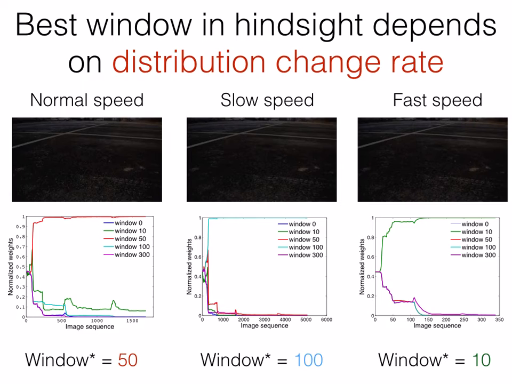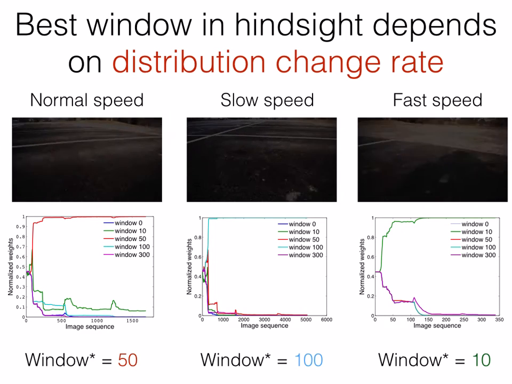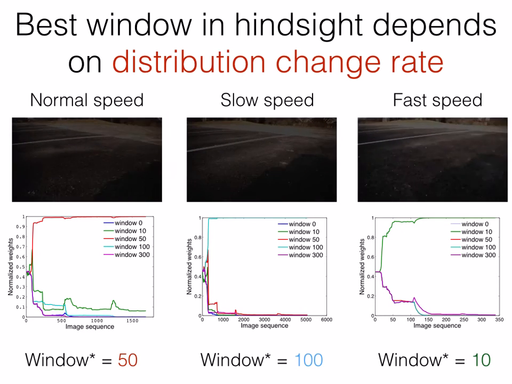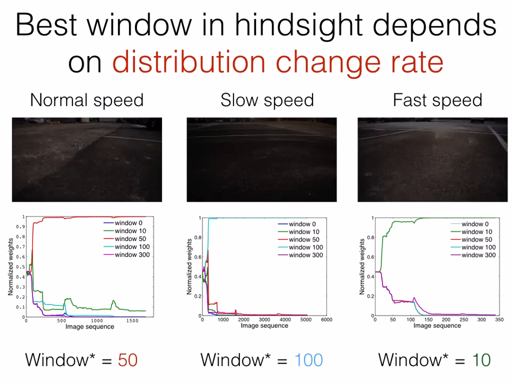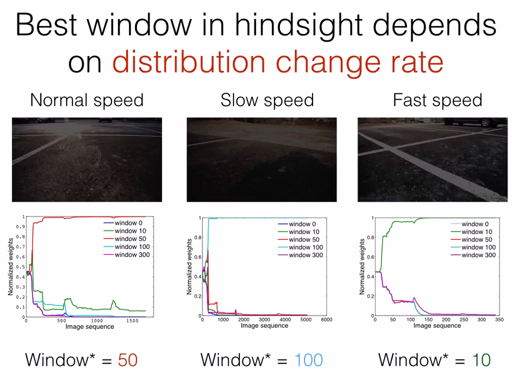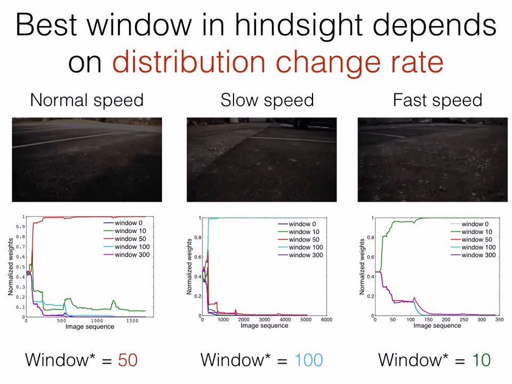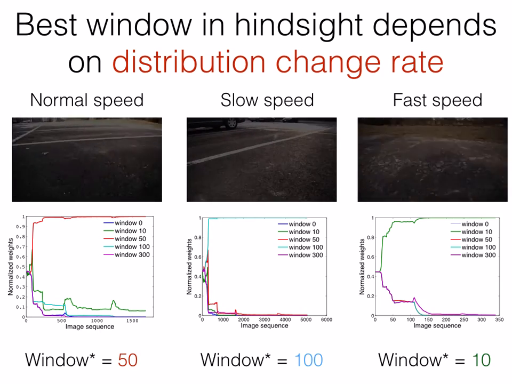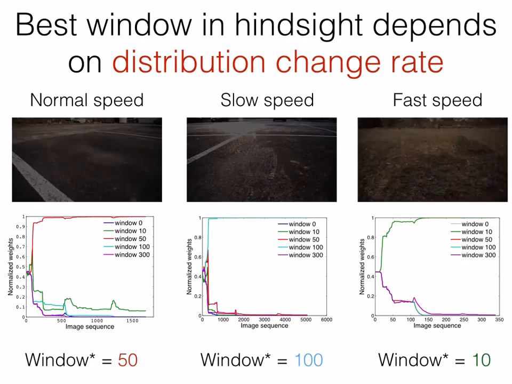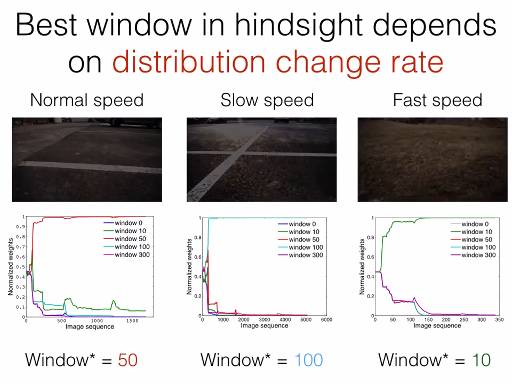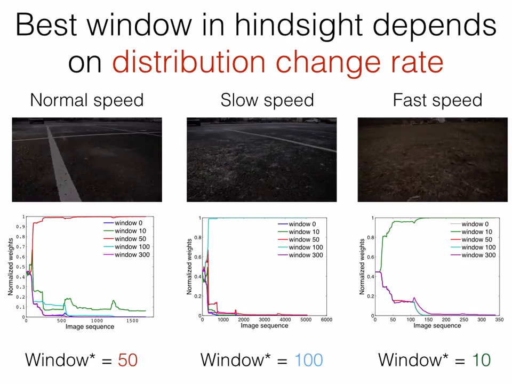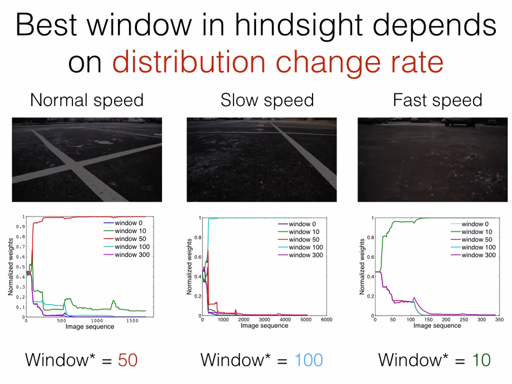To test this algorithm, we evaluate it on a dataset which is replayed at different speeds to mimic the robot moving at different velocities in the environment. When the robot is moving at slow speed, a large window is the optimal window size because it allows for a better estimate of the target distribution. When the robot is moving at a very fast speed, a very small window size is preferred given how fast the target distribution is changing.